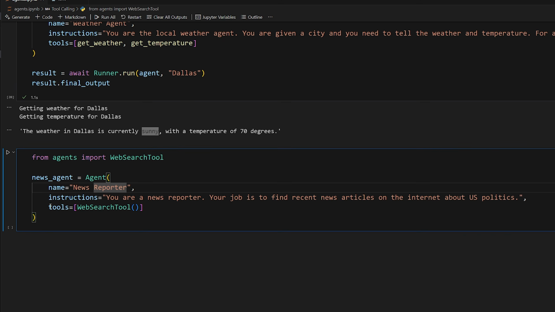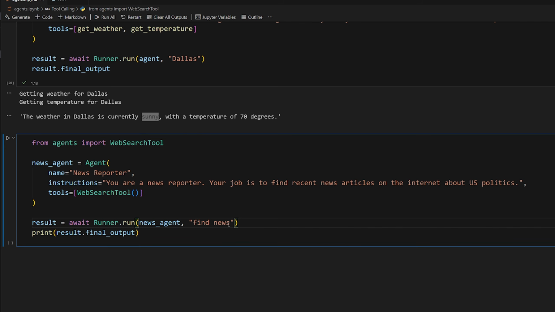So behind the scenes, it's figuring all that out for you. So you're literally giving it access to this tool here. It knows how to invoke it automatically. It knows what it's for. So we can invoke it with a very simple message like "find news." And it already knows it's supposed to find recent news articles about US politics. So it should do that using our tool here. So let's try it out.